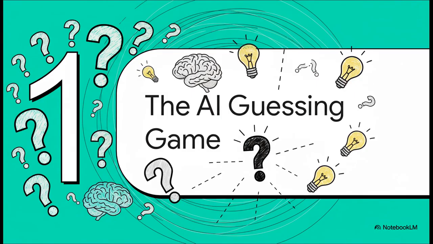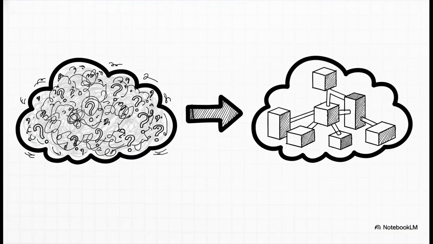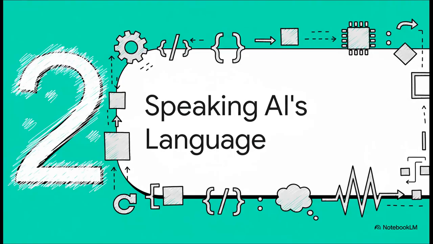All right, so first up, let's really get to the heart of this guessing game. Why does it happen? That unreliability we sometimes see is not really a flaw in the AI itself. The problem is often us. Our vague, ambiguous instructions leave way too much room for interpretation. So the solution is to get rid of that ambiguity by giving our prompts a clear, logical structure.